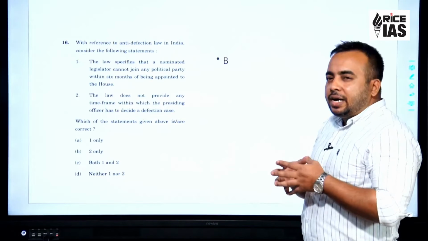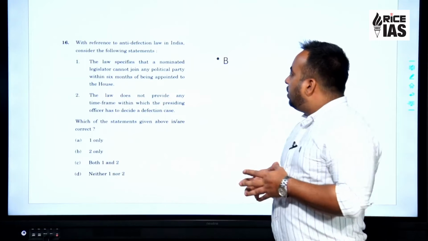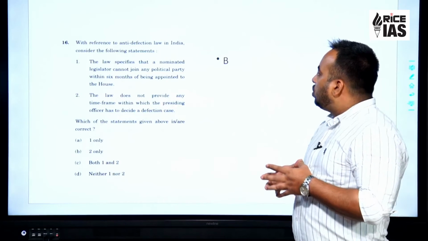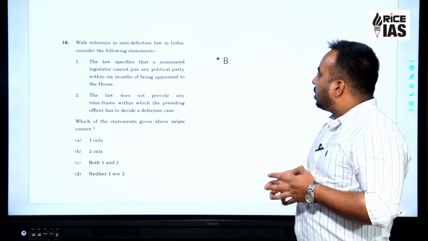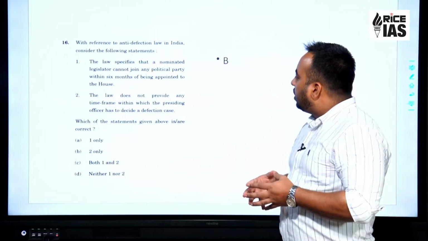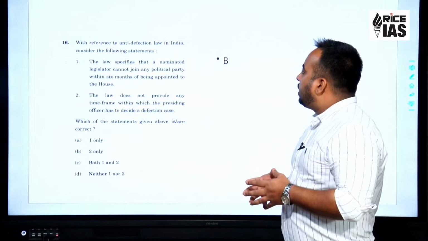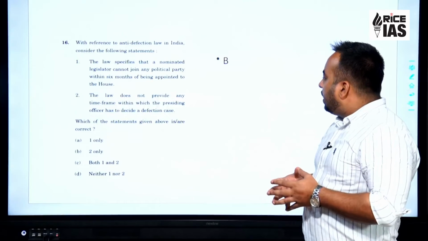In fact, the law does specify about a nominated member joining a political party, and the upper limit for that is 6 months. That is, a nominated legislator can join any political party within 6 months and not after that,